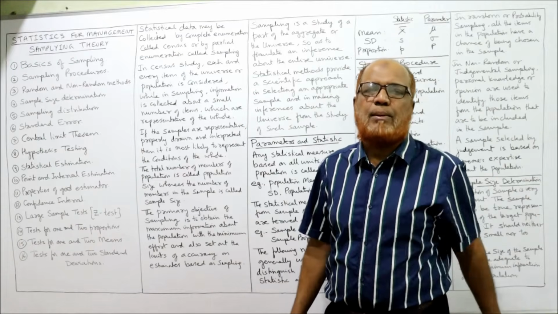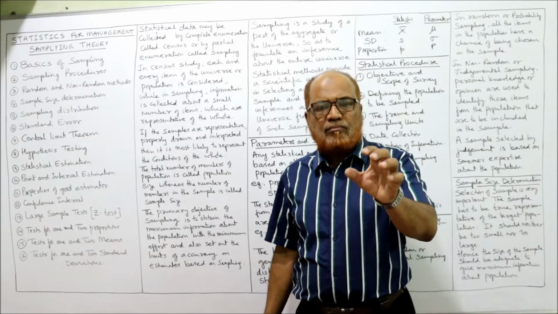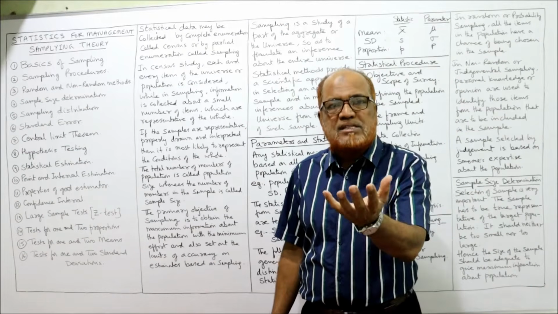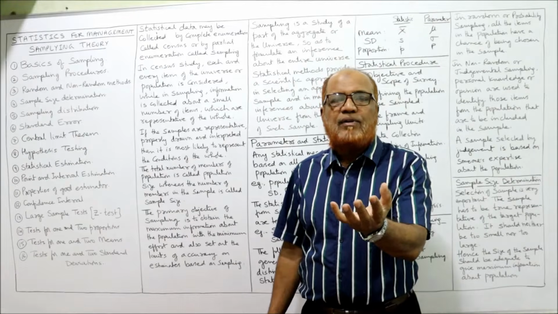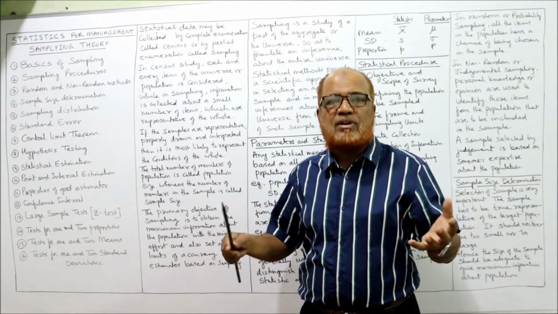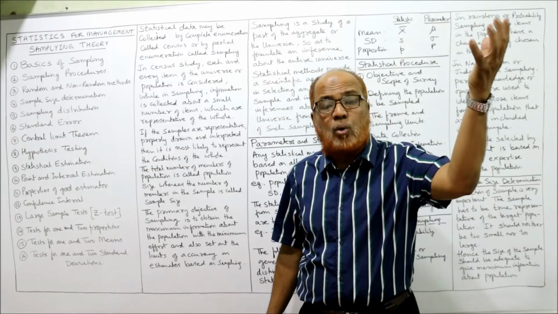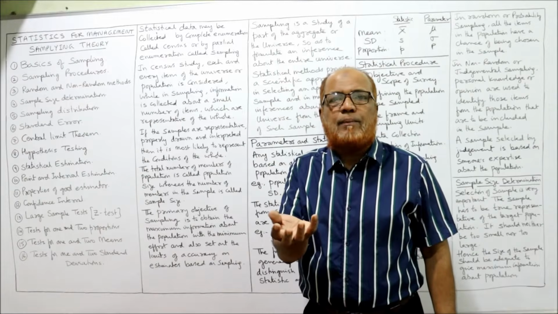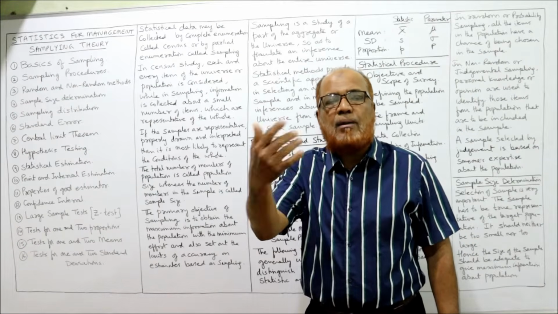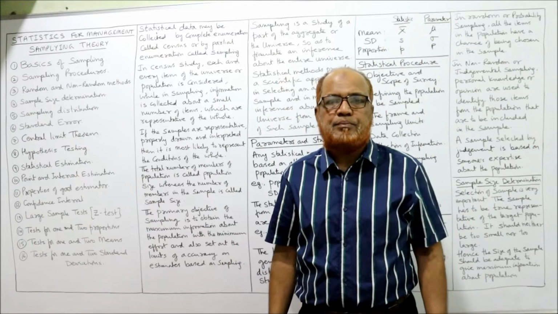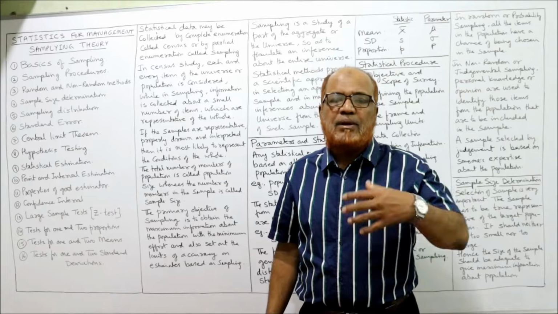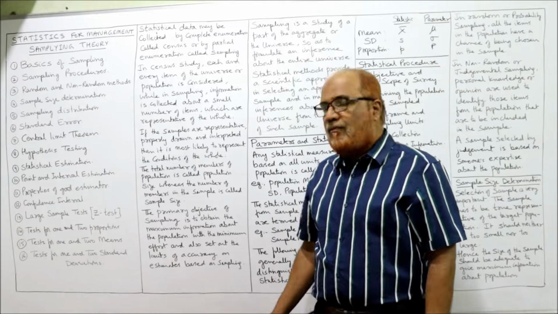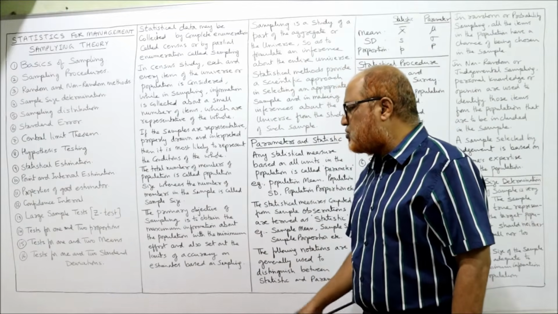What is the objective of sampling? The objective of sampling is to get maximum information about the population from the study of a sample. We don't have so many resources, so much time, so much effort to study the whole population. So if we systematically select the sample, then the sample will give complete information about the population. With minimum effort and minimum time, we can come to a conclusion about the population, with the estimate, and also the accuracy of the estimate based on sampling.